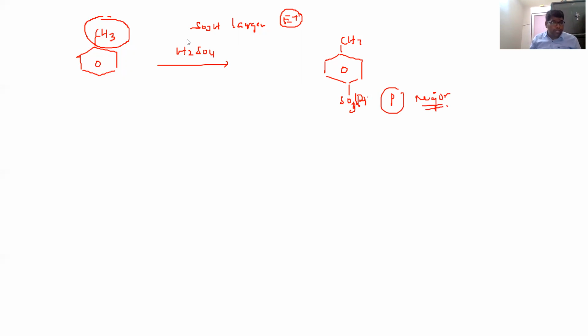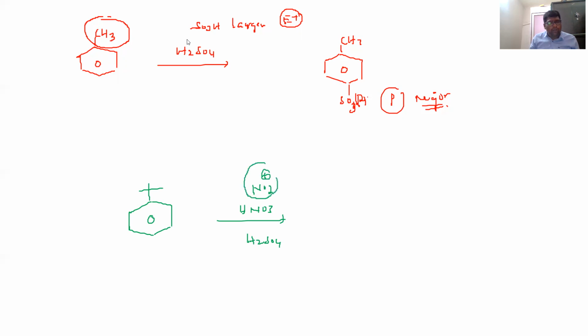And one more example, you can check it out here. If you can easily identify the reaction, a tertiary butyl group is attached to the benzene ring. This is bulky. It is treated with HNO3 in the presence of concentrated H2SO4. That is called nitration. Which one is the electrophile? NO2 plus is the electrophile.